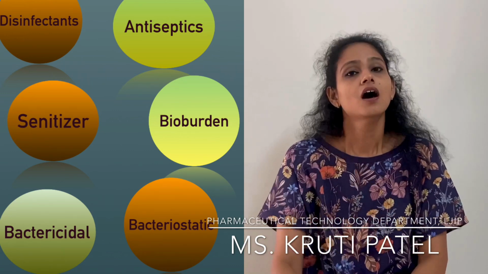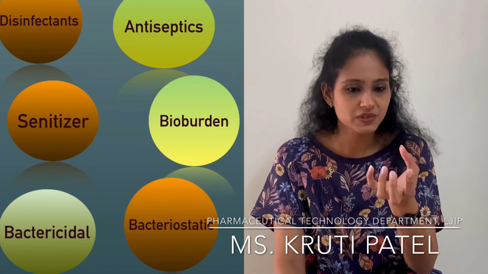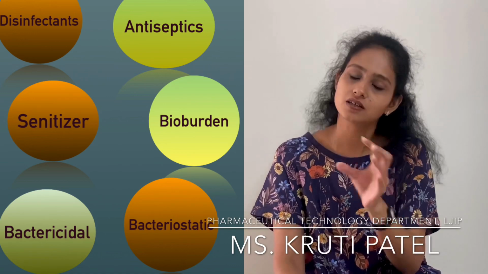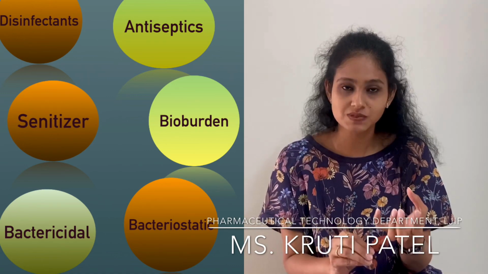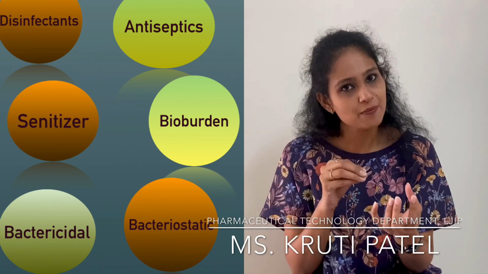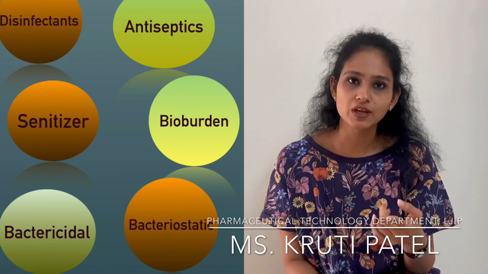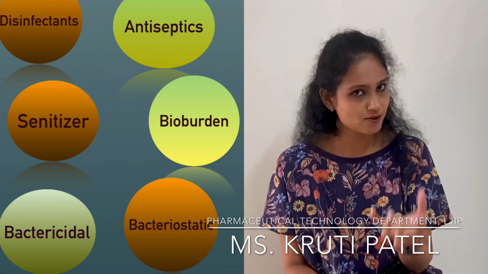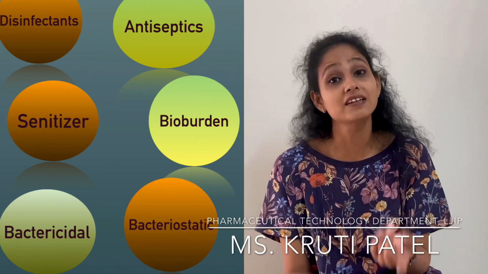If I am using a bactericidal agent, imagine I have a petri dish with microorganisms in it. When I add a bactericidal agent, what will happen? All microorganisms will be killed. Now again imagine I have a petri dish with microorganisms, and I add a bacteriostatic agent.